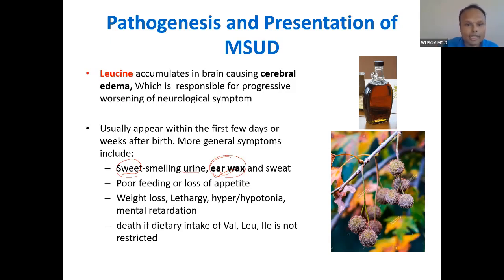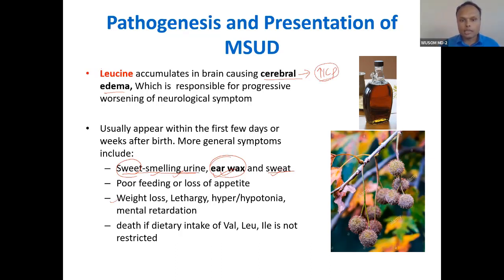In questions you will get urine and sweat; you rarely get earwax. So understand this. This is the hint you will find in questions on maple syrup urine disease. You can see leucine accumulates in the brain because of lack of catabolism of leucine, and it will cause cerebral edema, and cerebral edema leads to high ICP. This high ICP is the problem for all the presentation.